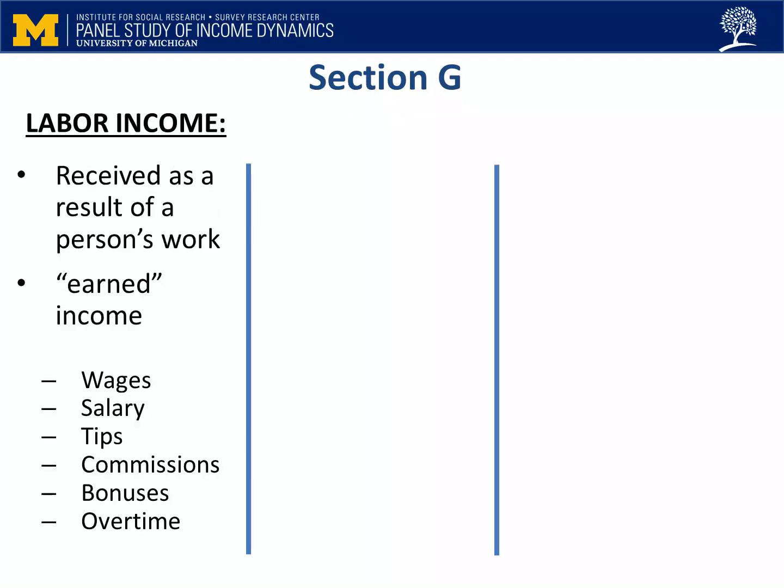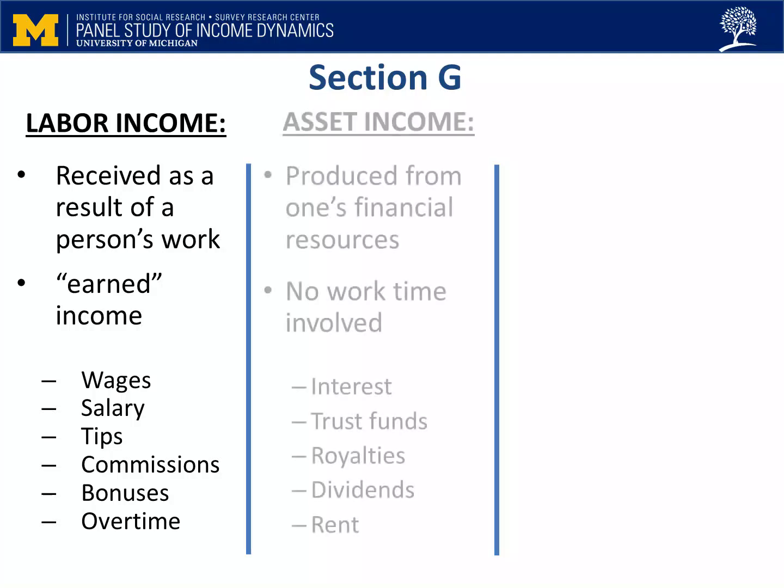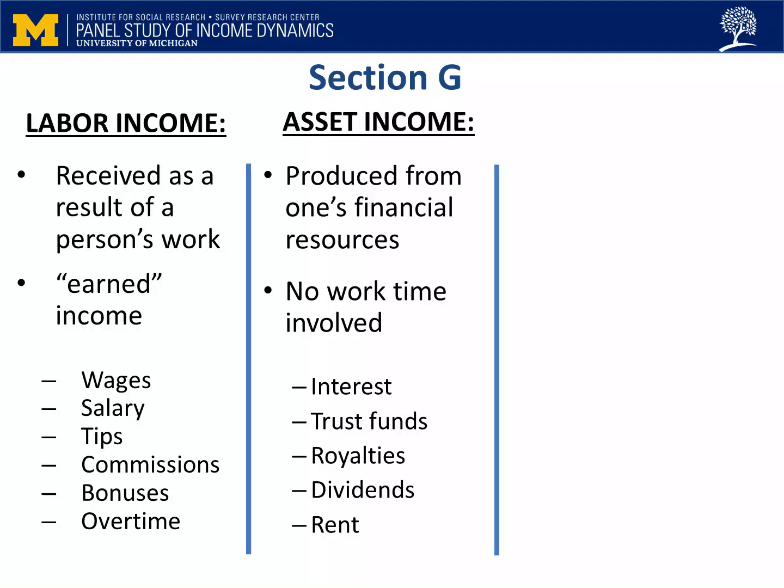Labor income is money received as a result of a person's work, for example, wages, salary, tips and commissions, bonuses or overtime, professional practice or trade, and farming or market gardening. Asset income is produced from one's financial resources, for example, savings account interest.